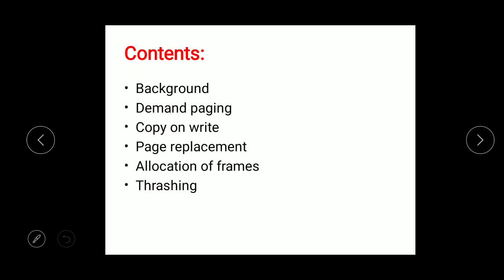So, this will be the agenda or the contents of this particular video. Today we will be looking at the virtual memory background. Next we will be studying the concept of demand paging. Then the copy on write technique, and later on the page replacement techniques. There are three important page replacement techniques or algorithms. Next we will be studying the allocation of frames, meaning how the frames are allocated. And the last topic of this video is thrashing.